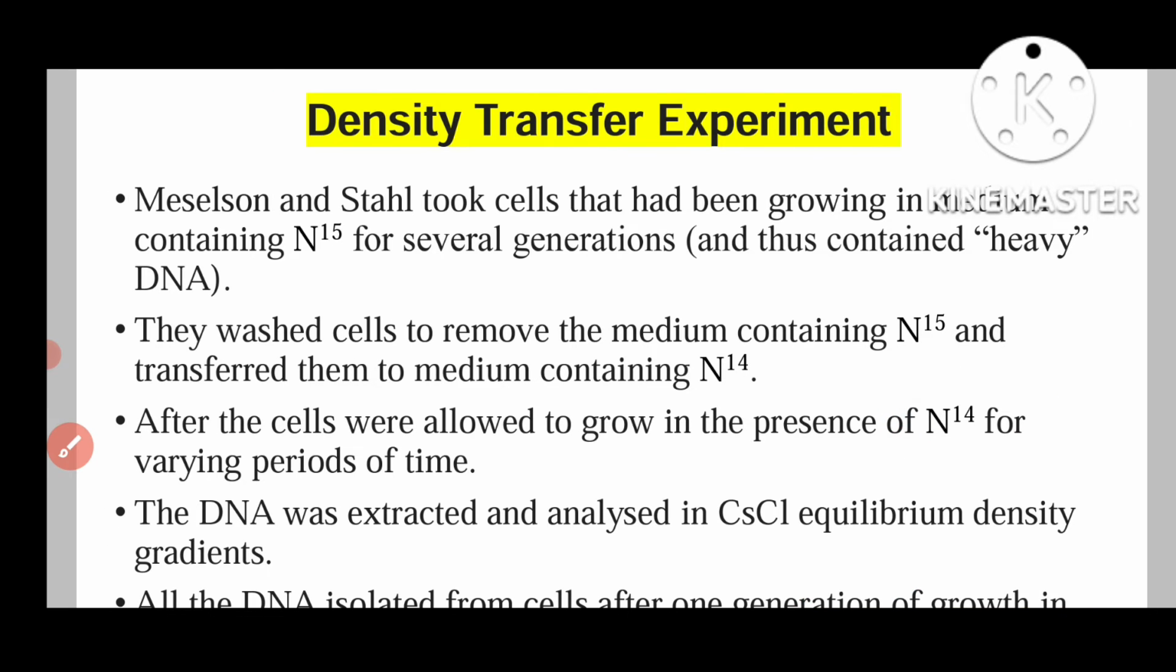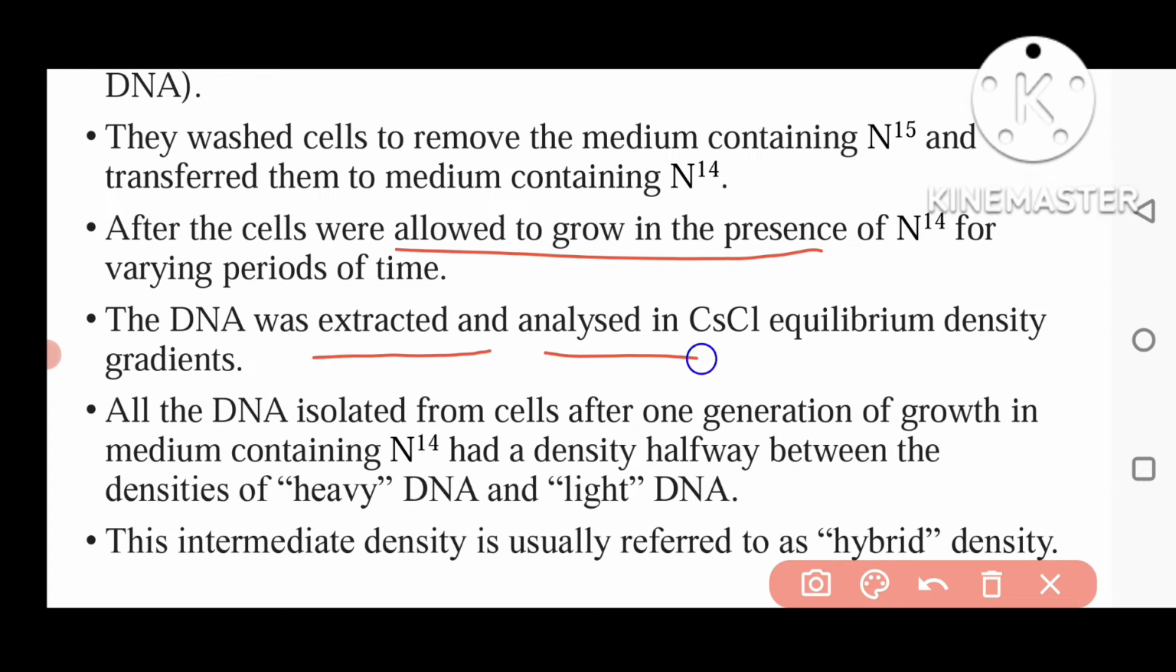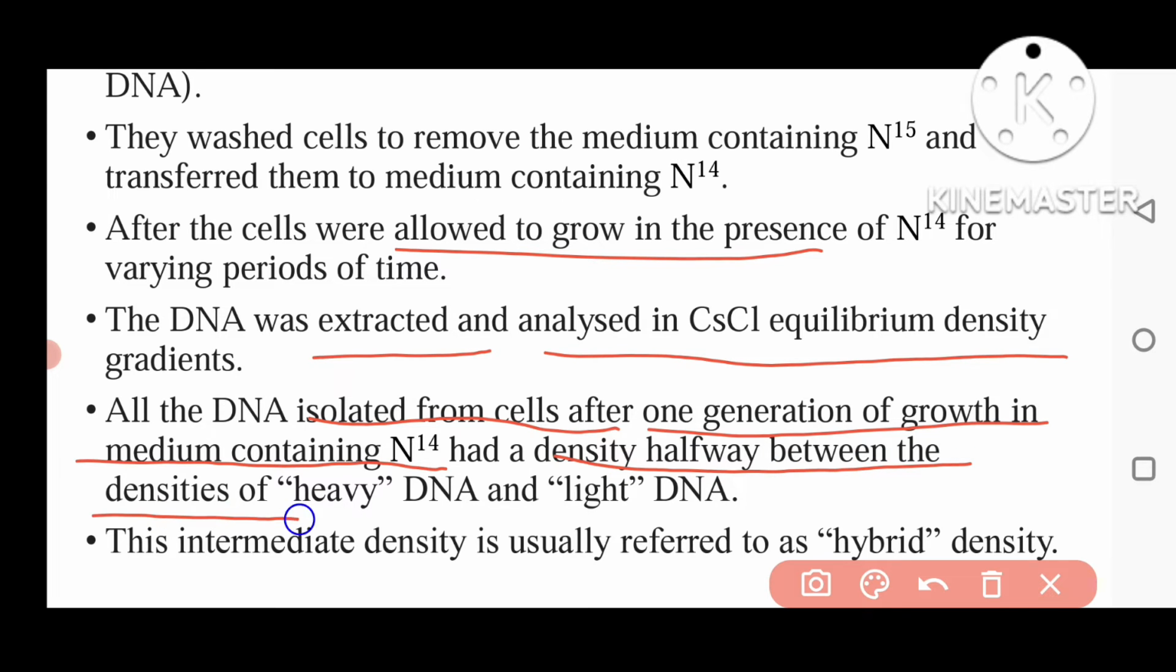And they saw the results. After that, DNA was extracted from these cells and analyzed in a CsCl equilibrium density gradient. All the DNA isolated from the cells after 1 generation of growth in the medium containing nitrogen 14 had a density halfway between the densities of heavy and light DNA.